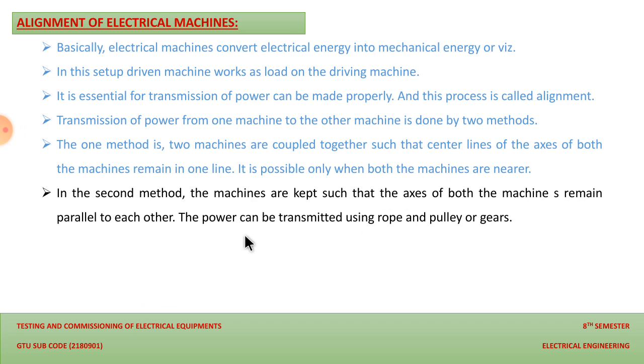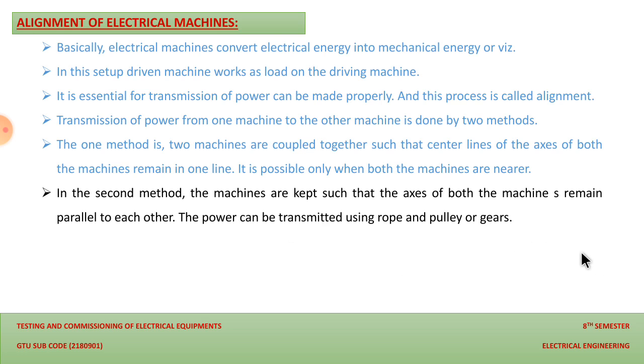So the power can be transmitted using rope and pulley or gears, as we have often seen in an electrical flour mill, where we go to crush our grains.